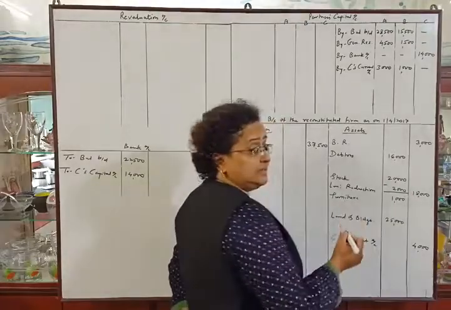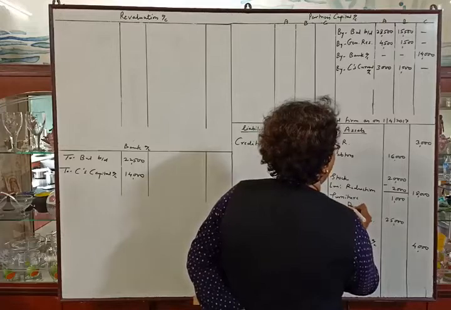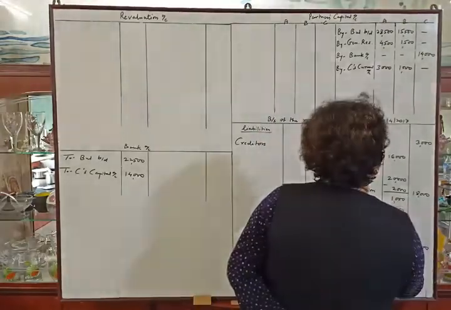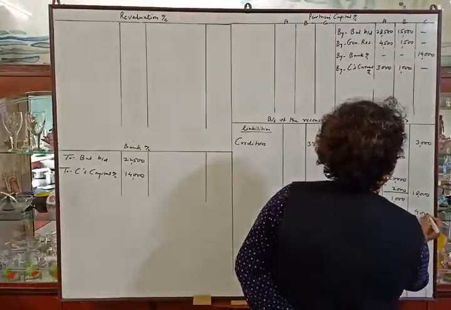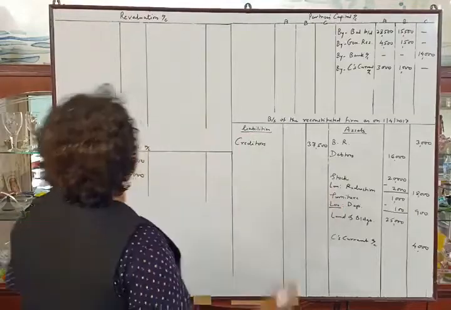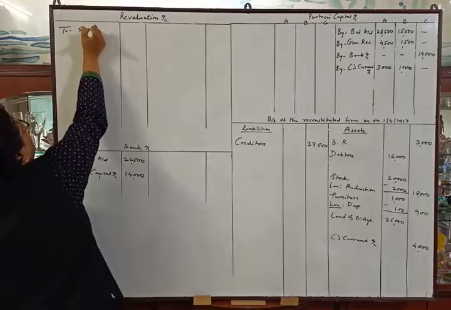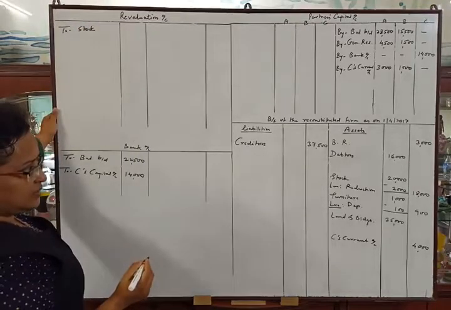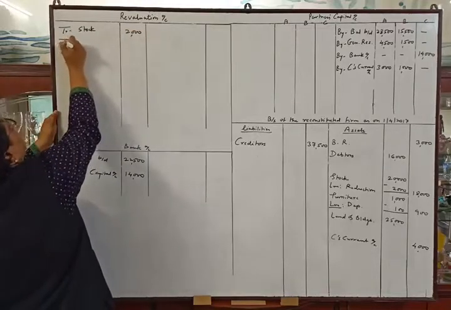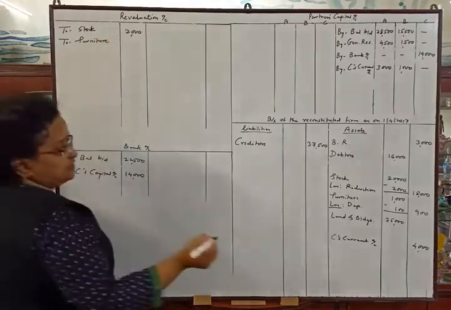There is a reduction in furniture also, so less reduction or depreciation, 10% will be 100, so the outer column amount will be 900. Reduction in stock and furniture are losses, so we will transfer them to the revaluation account debit side. To stock, reduction of rupees 2,000, and to furniture, reduction of rupees 100.